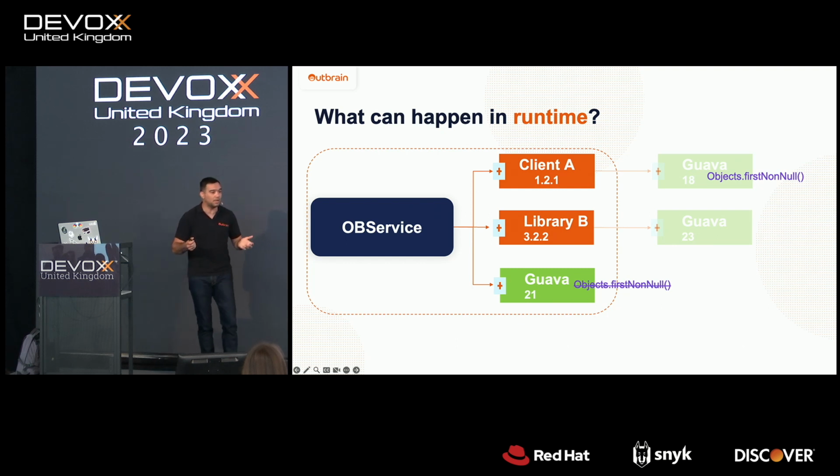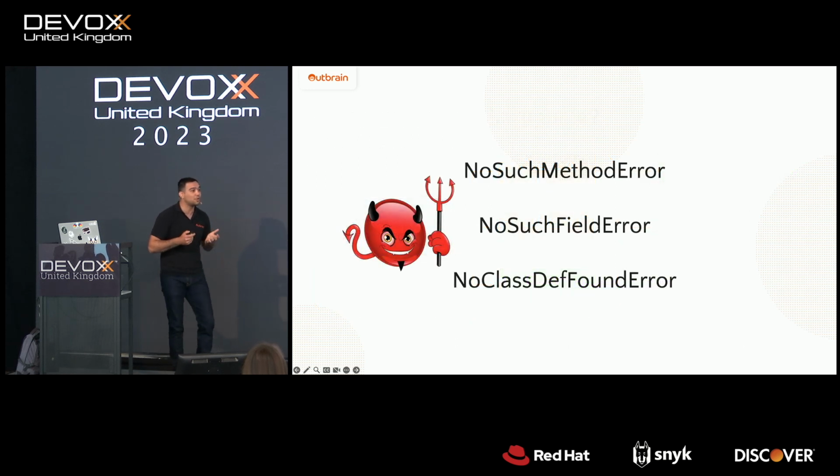And if you are asking why, because it was deleted. Actually, it was moved from the Objects class to MoreObjects, so it does not exist anymore. And the question why, you need to ask the Guava team, of course. OK, and if client A tries to call this method in runtime, we will get one of the following exceptions: NoSuchMethodError, NoSuchFieldError, NoClassDefFoundError. And believe me, these kinds of exceptions are really evil.